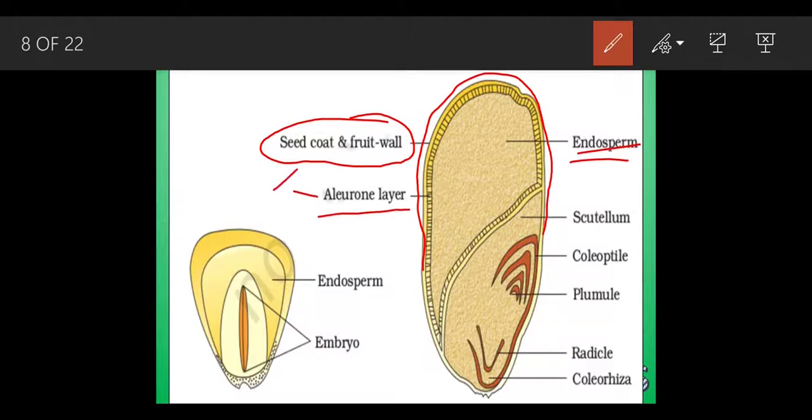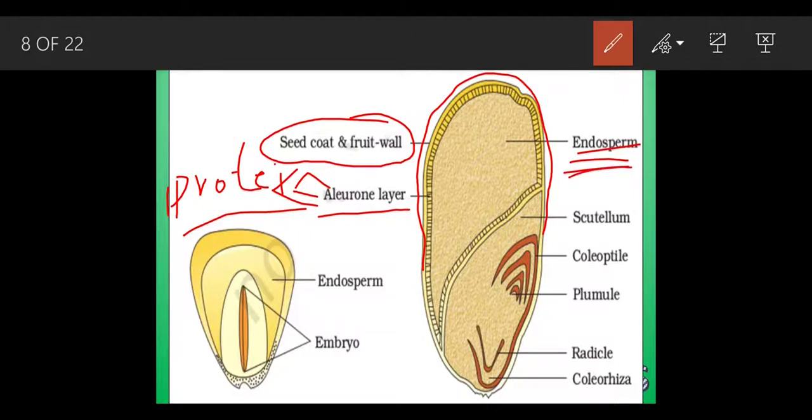This aleurone layer is rich in proteins, so that it can provide a sufficient amount of nutrition to this maize. That's why we have always heard that we should take a lot of grain in our diet, because these grains and dals contain a lot of proteins. So this aleurone layer is made up of protein and is the outermost structure of the endosperm region.